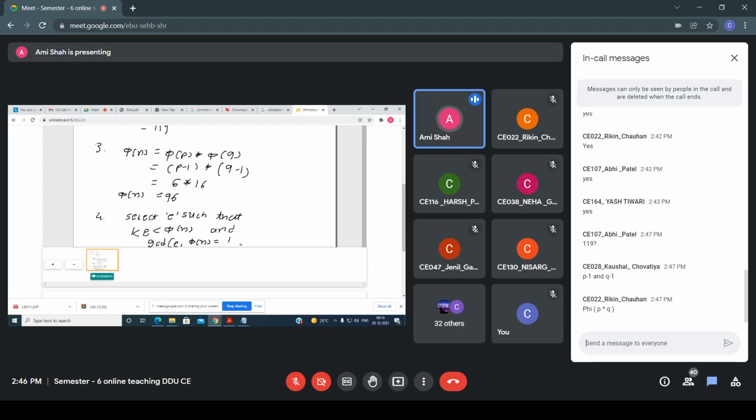All of you find this value and quickly tell me the answer. Find a value of E such that the GCD of E comma phi n equals 1. Please reply in the chat window.